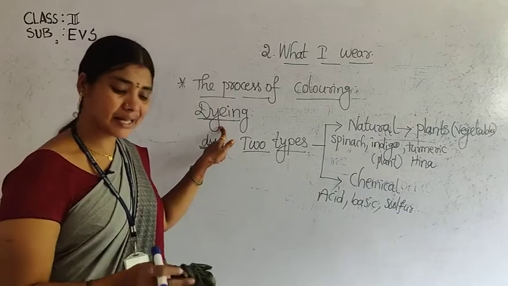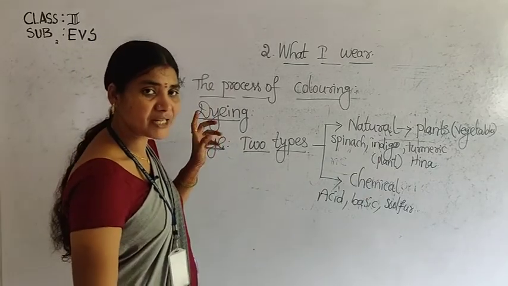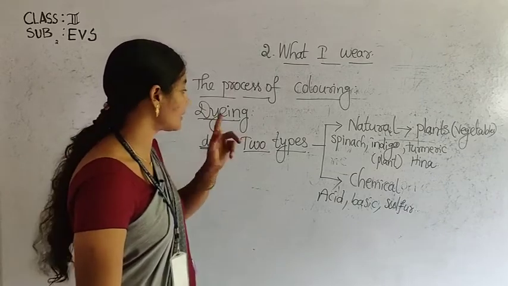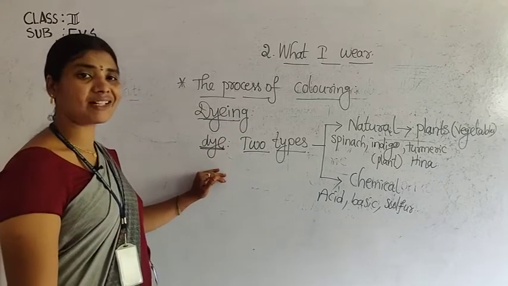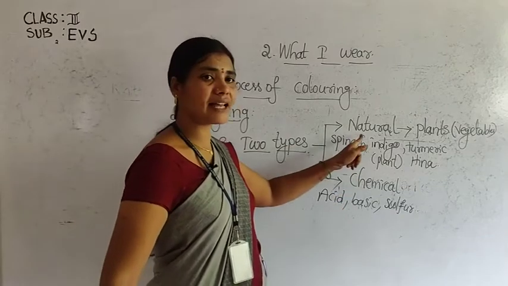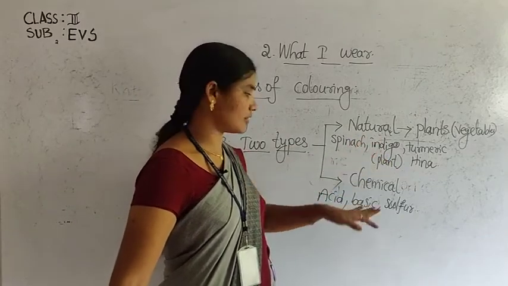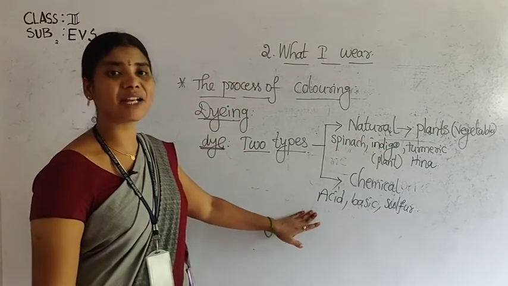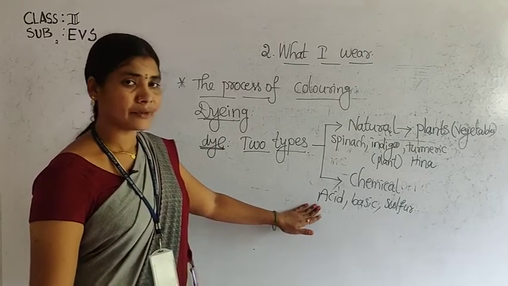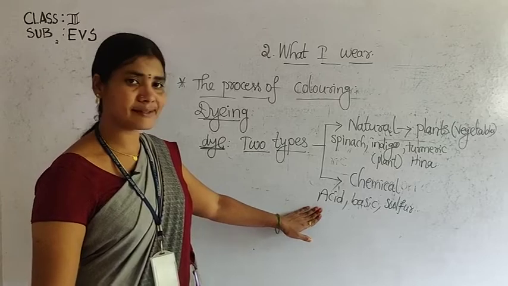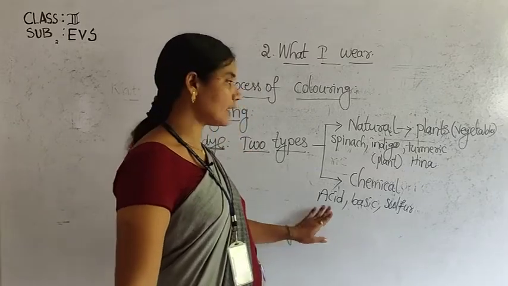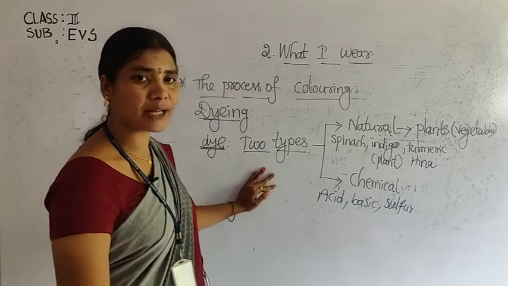What is meant by dyeing? Dyeing is the process in which a piece of cloth is colored. For dyeing purposes, we want dyes. How many types of dyes are there? Two: natural and chemical. Natural dye means using plants and vegetables. Chemical dyes are prepared by using chemicals. Examples are acid dye, basic dye and sulfur dye. So this is about the dyeing process and two types of dyes.